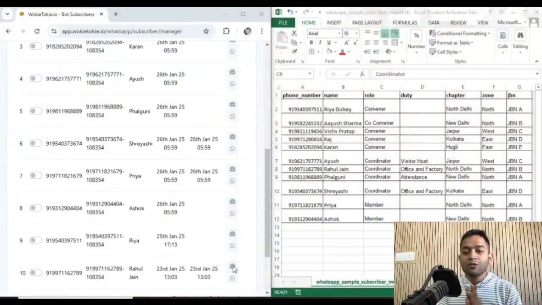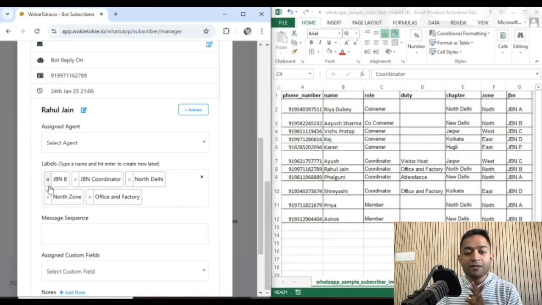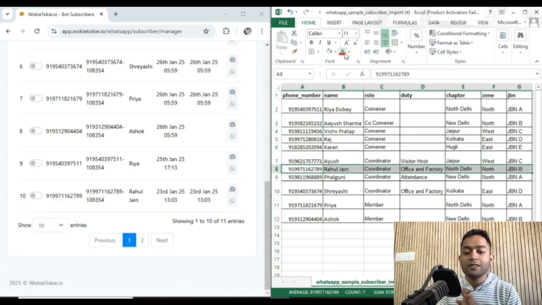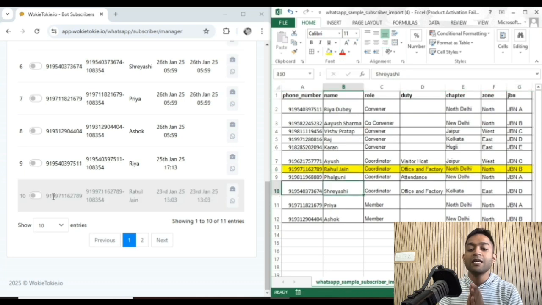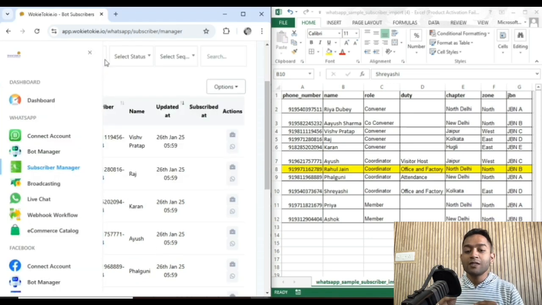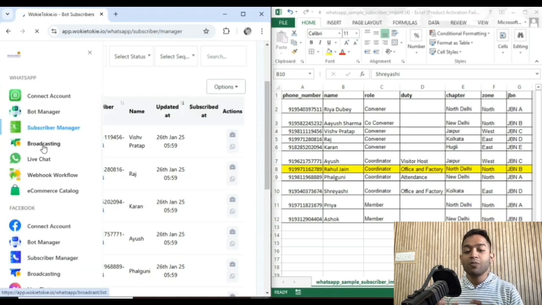So here is the database that I was talking about at the right. At the left, I've saved Rahul Jain with the tags as highlighted, which is, as you see on the right, coordinator, office and factory, North Delhi, North Zone and JBN. So now I have to target only Rahul Jain out of the lot of 11 people.